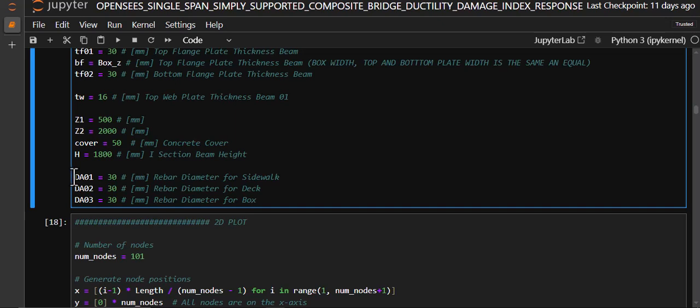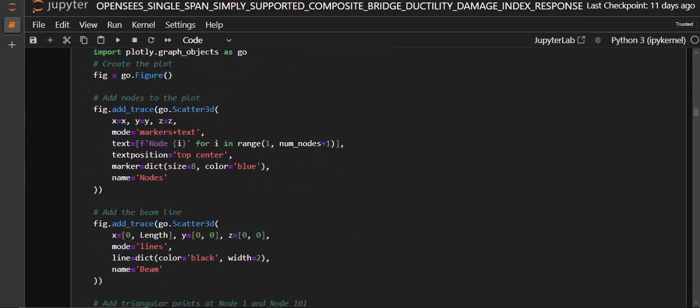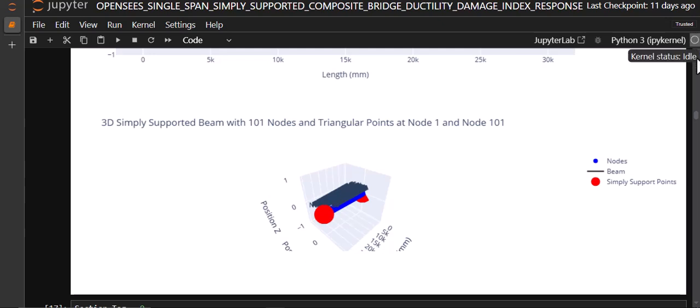So in each concrete box section we can define different steel rebar properties. You can change it with your own and then run it again, and then define to plot the nodes of the structures.